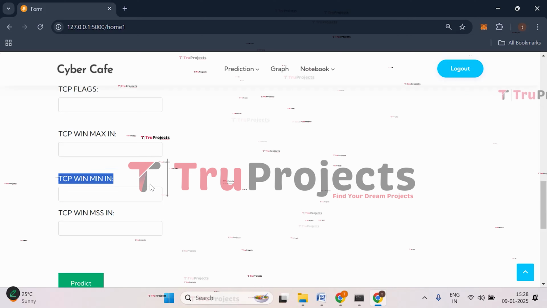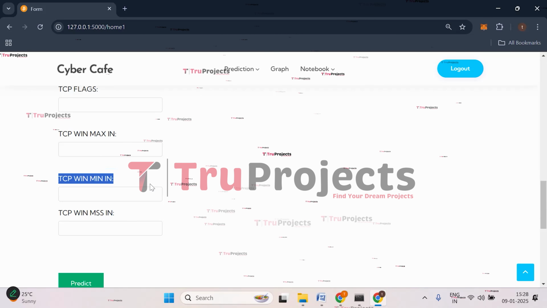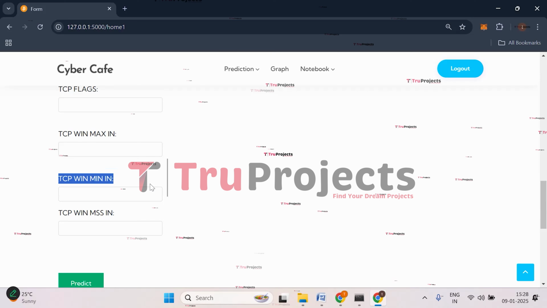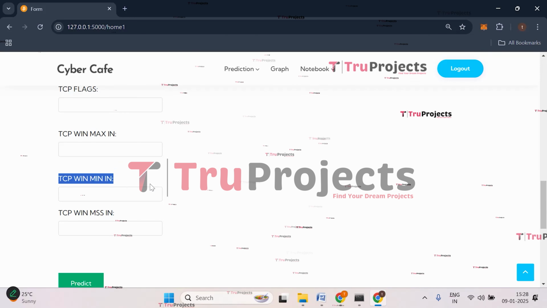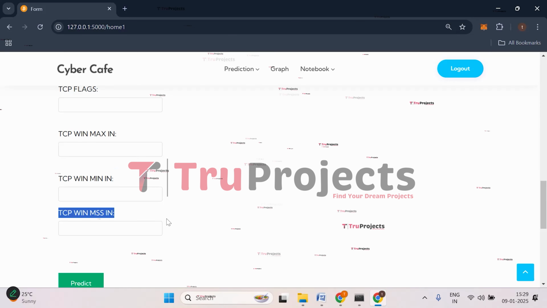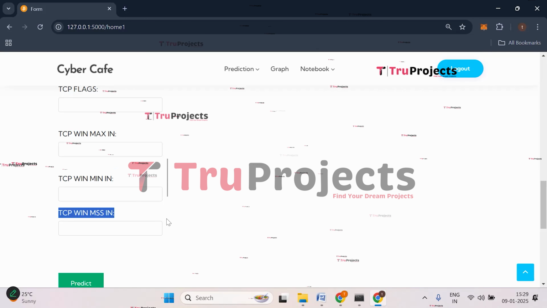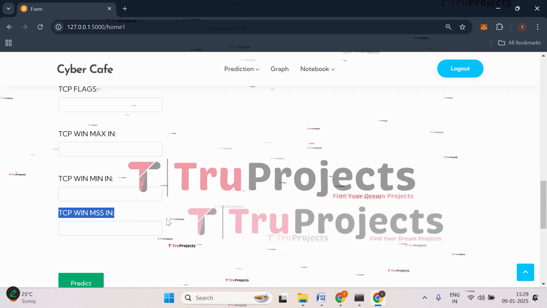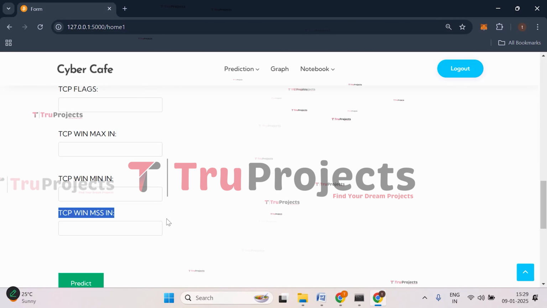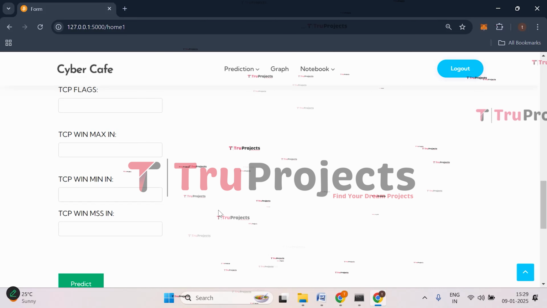Then we have TCP win minin. So this represents the minimum size of the TCP receive window on the incoming side, which can indicate how much data the system is ready to receive. The last parameter is the TCP win MSS in. This is the maximum segment size, that is MSS, for incoming data. It defines the largest amount of data that can be received in a single TCP segment, excluding the TCP header. So this is all about the parameters.